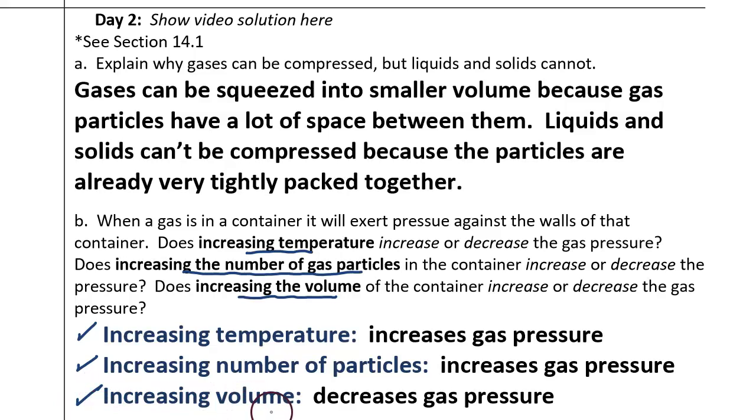Third, we want to address what happens when you increase the volume of the container, if you make the container larger. This decreases the gas pressure. Because if the particles in that container are at the same temperature, and if they're the same number of particles with more space to move around in, they will hit the sides of the container less often, and that's a decrease in pressure.